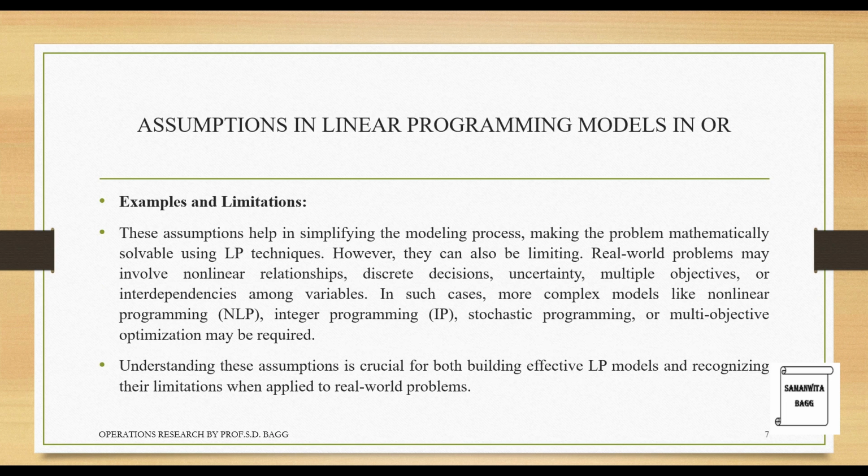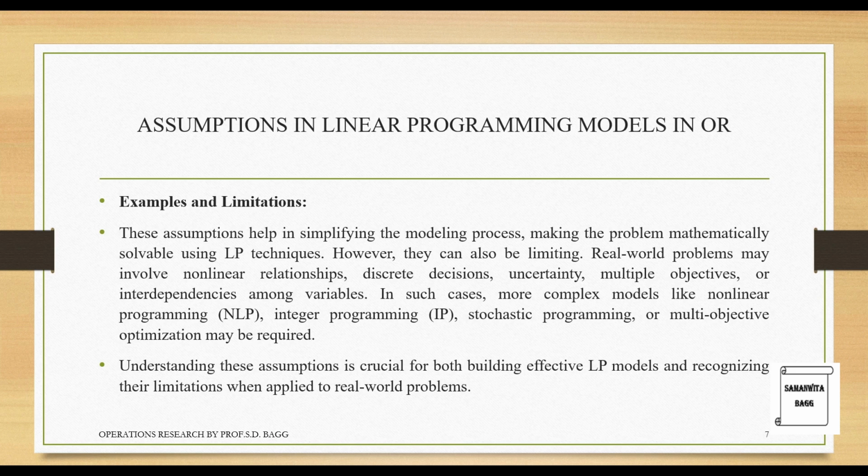Examples and limitations: these assumptions help in simplifying the modeling process, making the problem mathematically solvable using LP techniques. However, they can also be limiting. Real-world problems may involve nonlinear relationships, discrete decisions, uncertainty, multiple objectives, or interdependencies among variables.